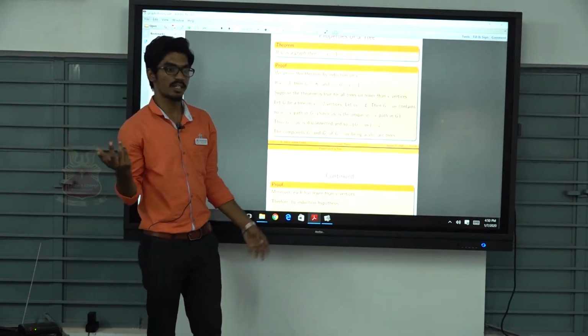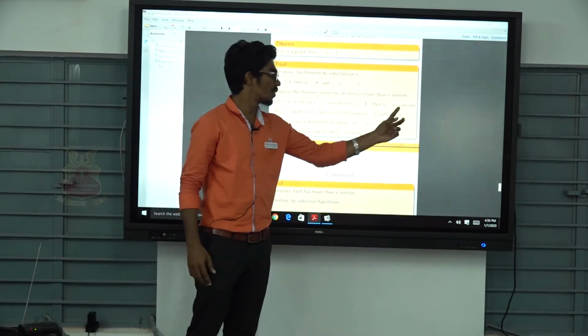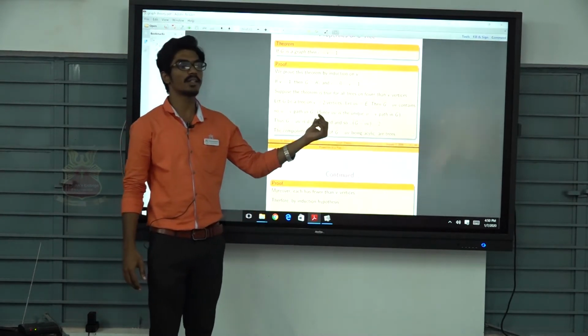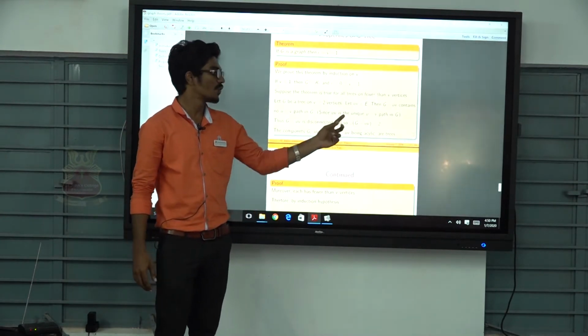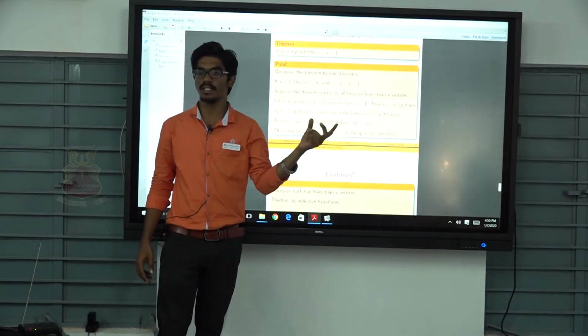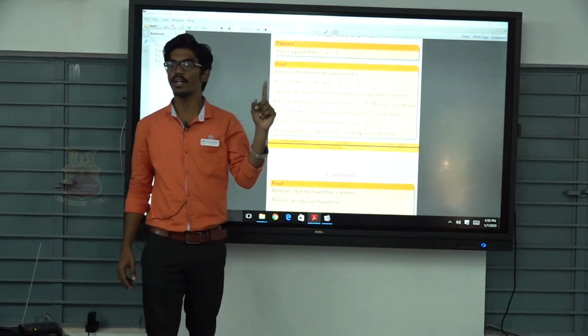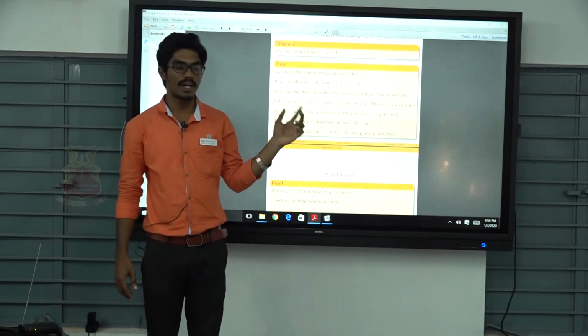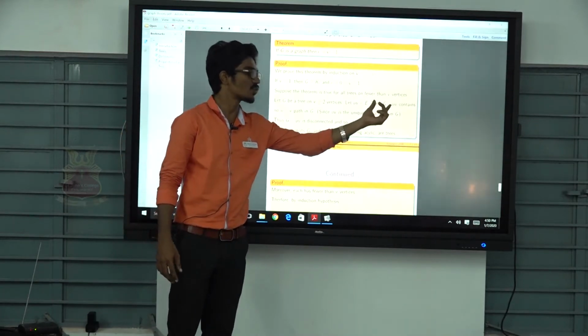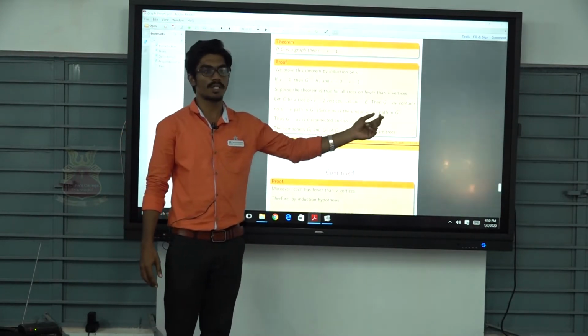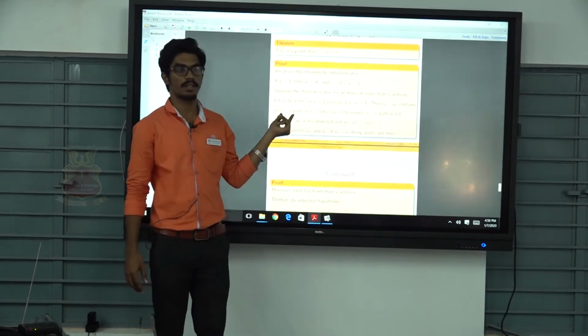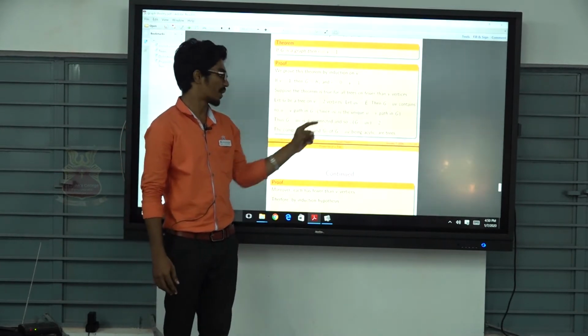G minus UV contains no U to V path, because we know that UV is the unique U to V path in G. In a tree there is only one unique U to V path. Therefore G minus UV contains no U to V path.